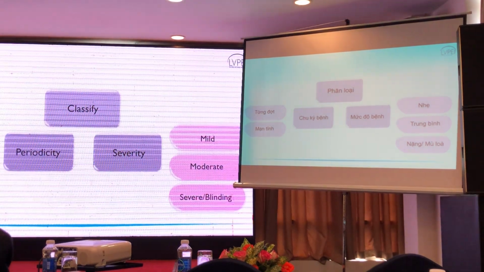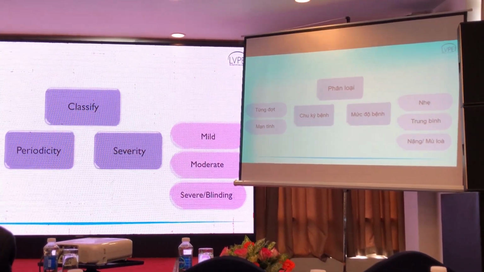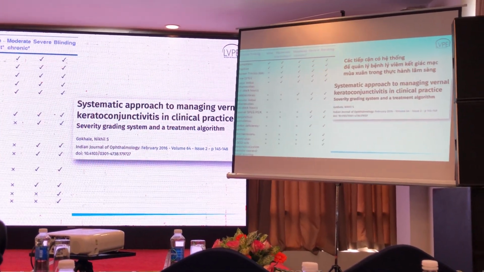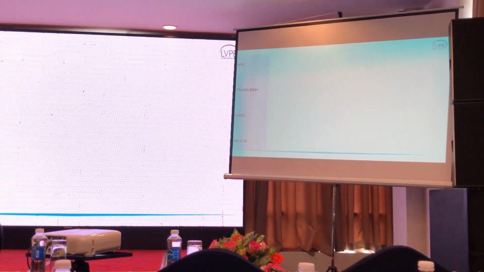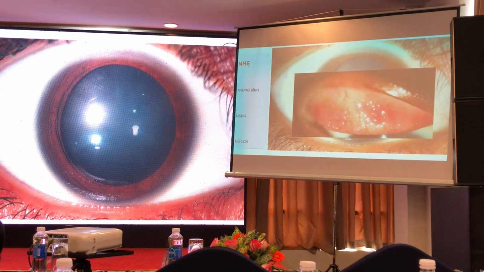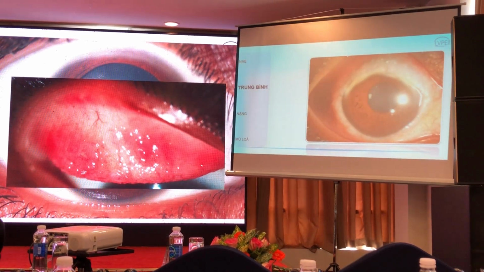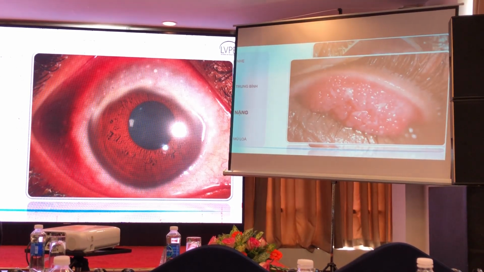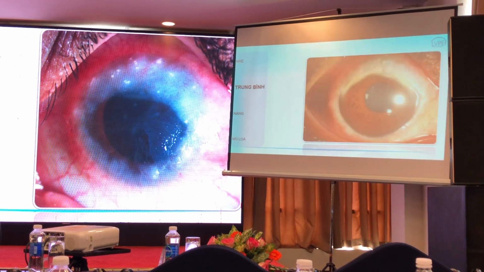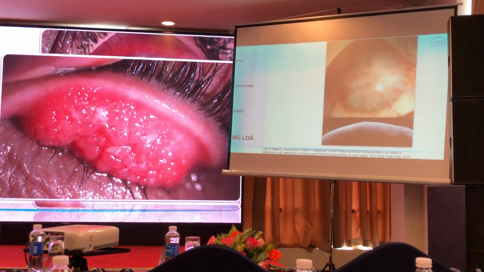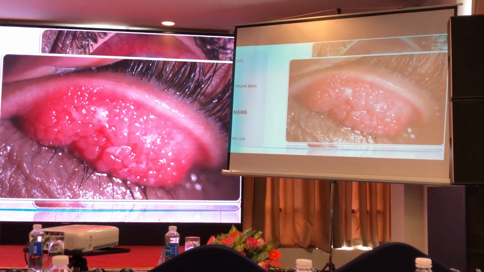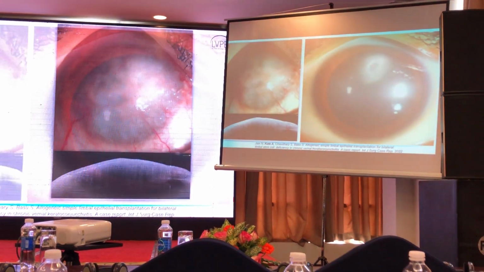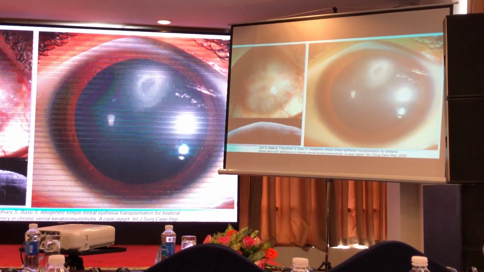So now that we have understood how to classify based on the periodicity, let us look at the severity. There are several classification systems that have been explained in literature, based on which the disease can be classified into these 4 categories. It is considered to be mild if the patient predominantly has symptoms with a few papillae. Moderate disease is when the patient has up to 6 clock hours of limbal involvement. And when this becomes circumferential, when the patient has macroerosions, or if the patient has giant papillary conjunctivitis, then the disease is again termed severe. And blinding is when the patient develops sequelae because of allergic eye disease, either in the form of limbal stem cell deficiency or shield ulcers.